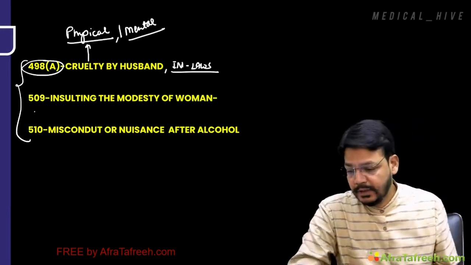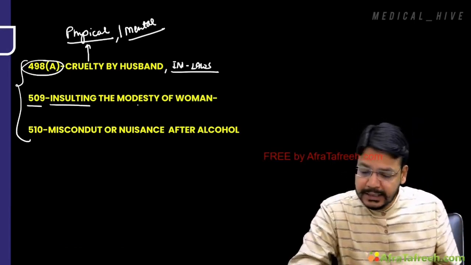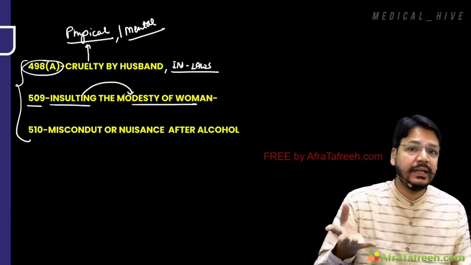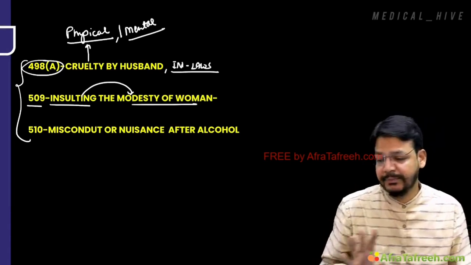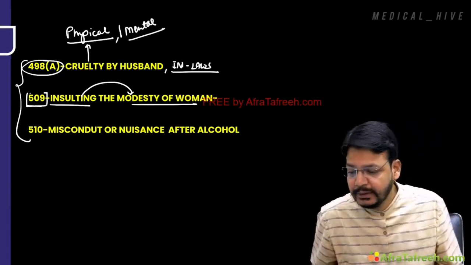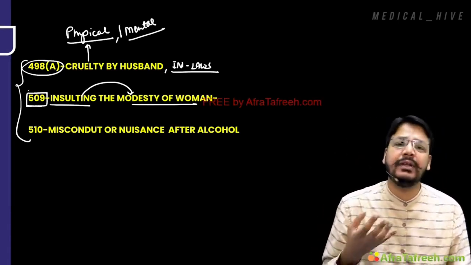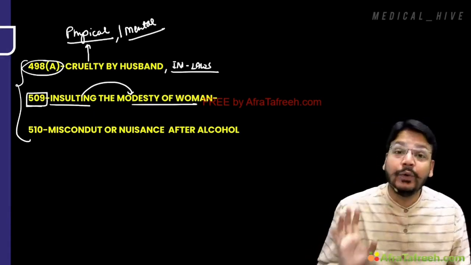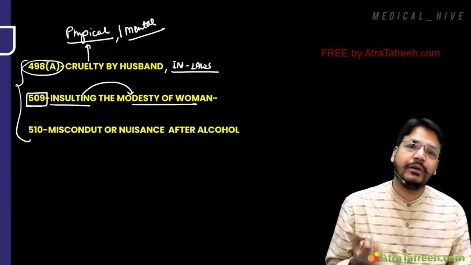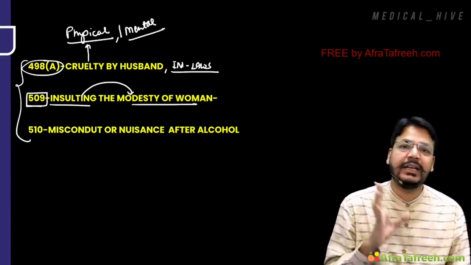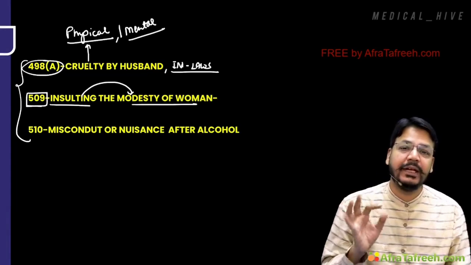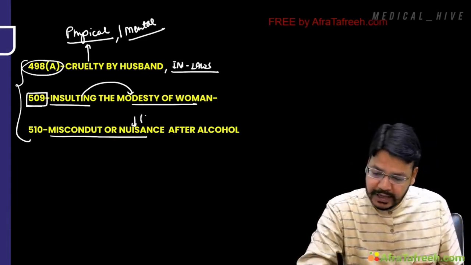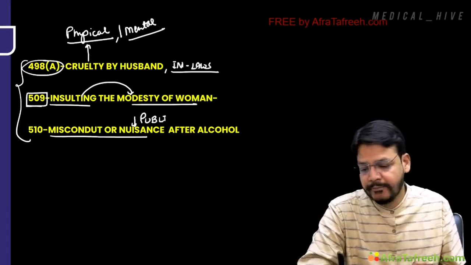Very simple. 509 is insulting the modesty of a woman, my dear friend. I told you outraging the modesty is 354. Insulting the modesty, like you are staring, you are giving a whistle, city maar rahe ho, ghur rahe ho, that is insulting the modesty of a woman. 509 IPC. Yes or no, my dear friend?